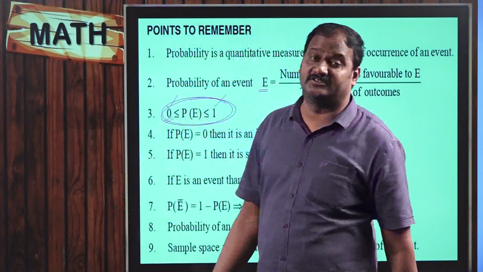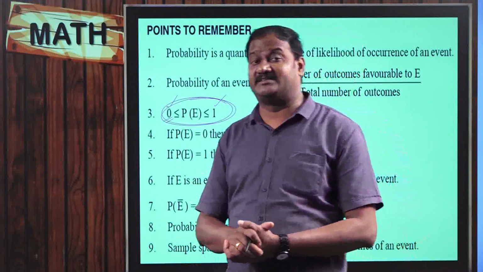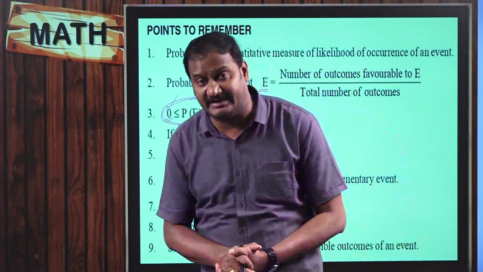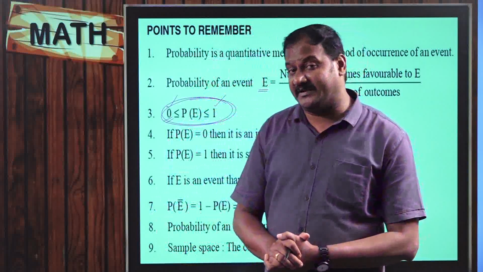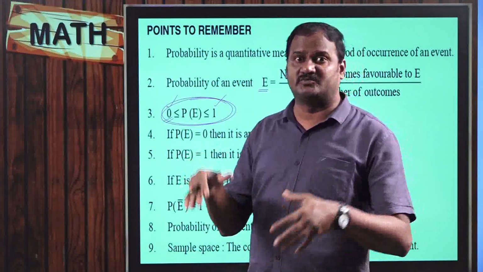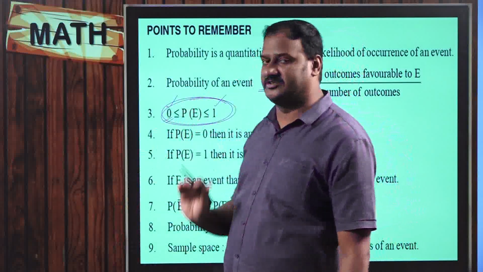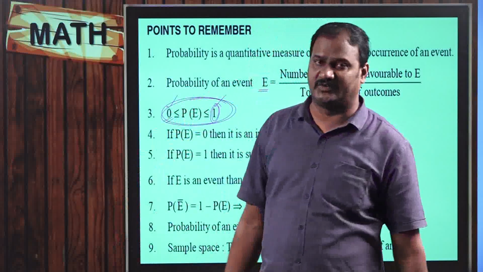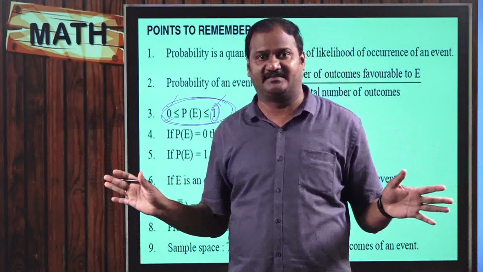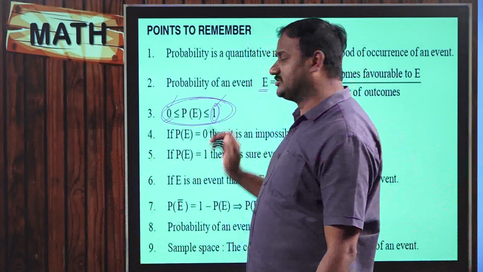Why should it always be 0? Because it will never happen. So when it will never happen, we can measure it as 0 probability. That is why if any event will never happen, that event is said to be an impossible event, and the probability of getting an impossible event is supposed to be 0. Right? And what do you mean by this one? Just now we discussed this one. It surely happens. Then the probability is going to be 1.